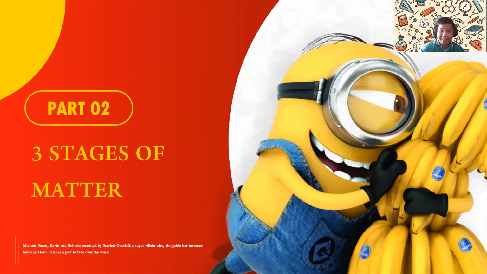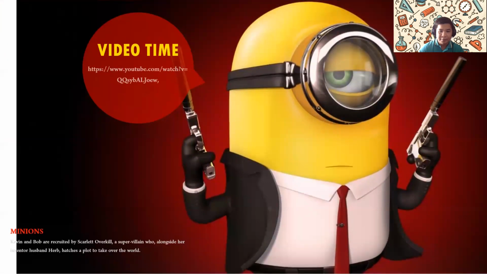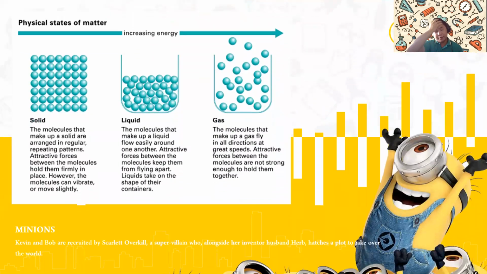But don't worry about plasma. You will know about it when you go to higher education. For now, let's just review the 3 states of matter: solid, liquid, and gas. The first one, let's talk about solid. My phone is solid.